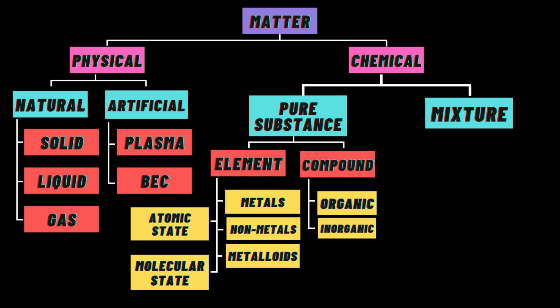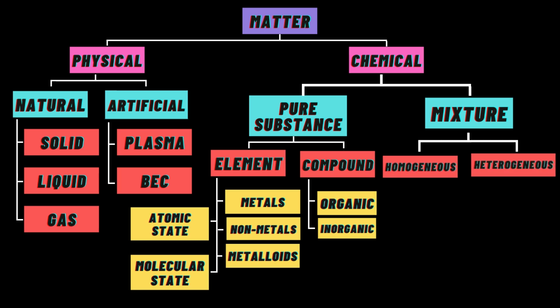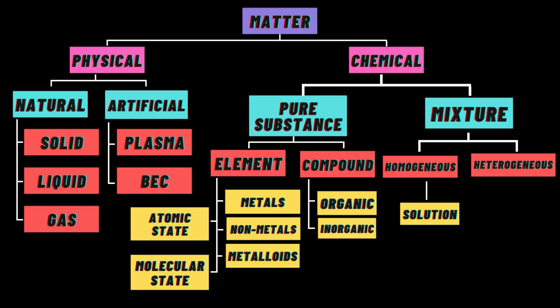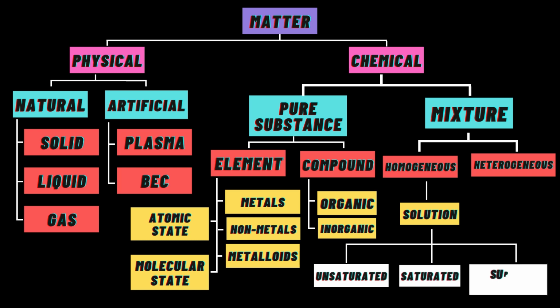What is a mixture? A mixture is the physical combination of two or more substances without any chemical reaction, in which there is no change in the basic characteristics of the substance. That is, two or more substances are combined physically or manually. Now, if we take a look at mixture, the mixture can be divided into homogeneous and heterogeneous mixture. Homogeneous mixture is nothing but a solution. In solution, the substance is equally mixed in all parts of the mixture. The solution can further be divided into unsaturated, saturated, and supersaturated, depending upon the temperature and the amount of solute present in it.